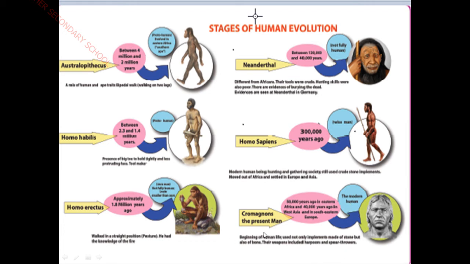Okay. Here, see the speciality. At the beginning of human life, they used not only implements made of stone, but also of bone. Okay, children, the implements found here are made of stone and bone. The tools were invented by him. Their weapons included harpoons and spears. Towers were an example of weapons they used. That is the modern world man at present.